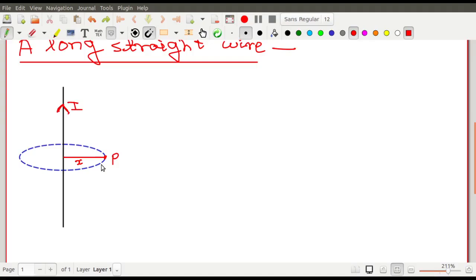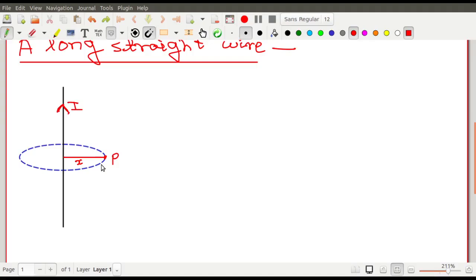আজকে যদি এই ওয়্যারটা ইনফাইনাইট লেন্থের না হতো, if the wire is not of infinite length, যদি এই ওয়্যারটা ইনফাইনাইট লেন্থের না হয়ে থাকে, I repeat, if the wire is not of infinite length, then the different points would behave differently. এক একটা পয়েন্ট এক এক রকম বিহেভ করতো, the behavior of the different points would have been different.